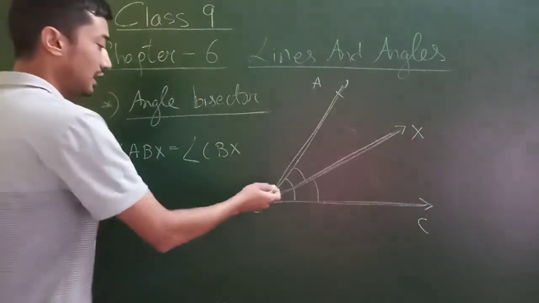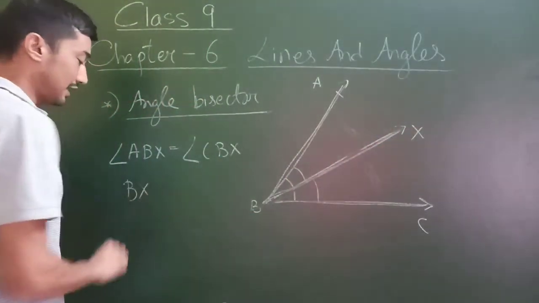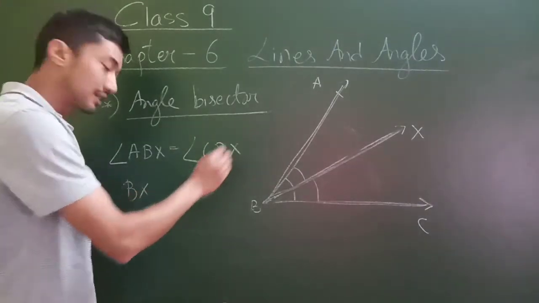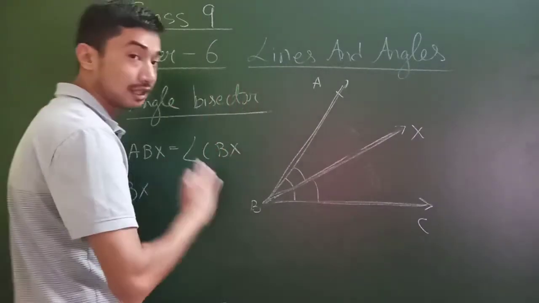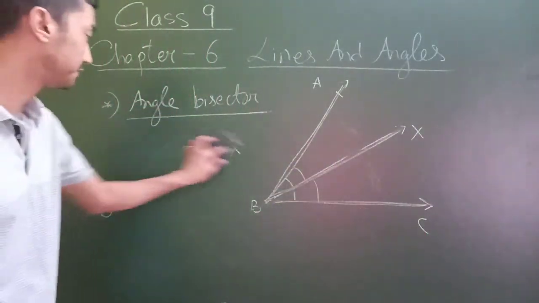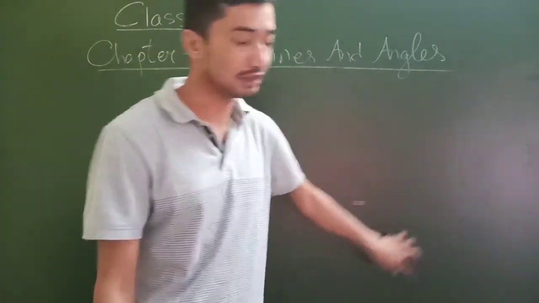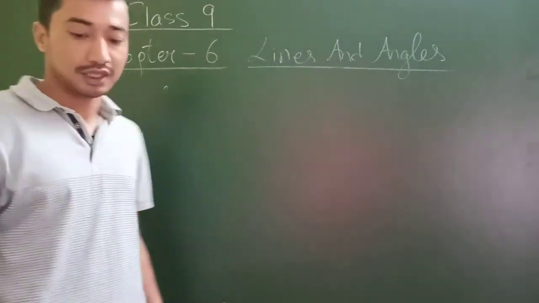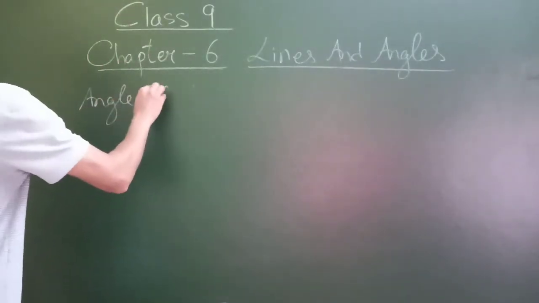In that case we say that the ray BX is the bisector of angle ABC. Got that? So angle bisector also finished. These were some of the basic terms. Then we will discuss angle relations.